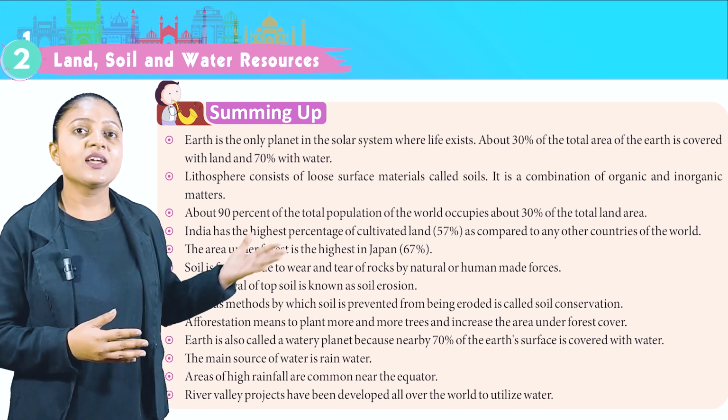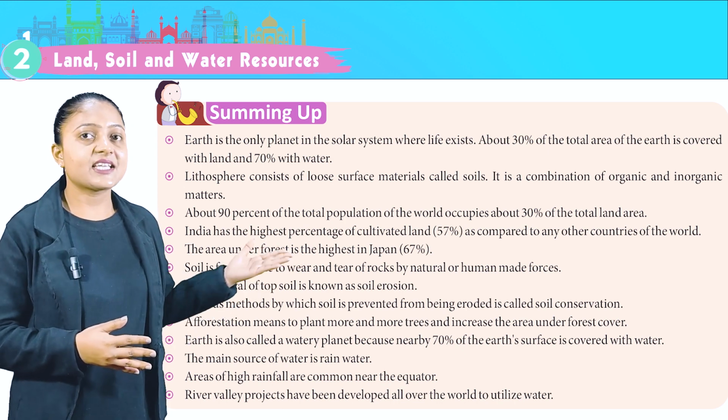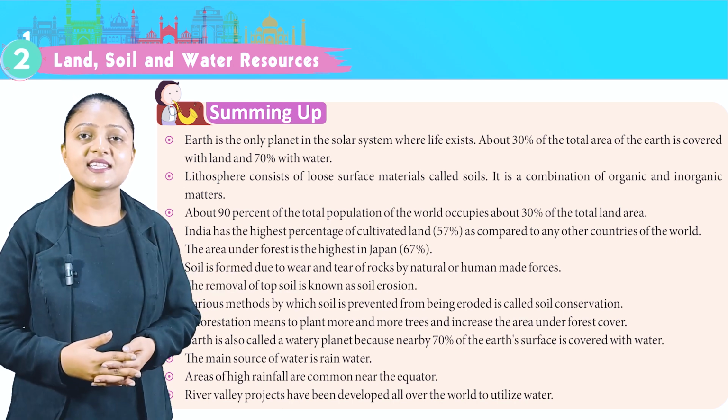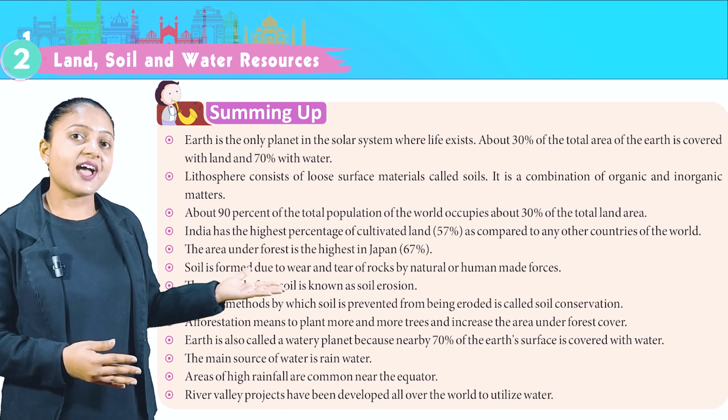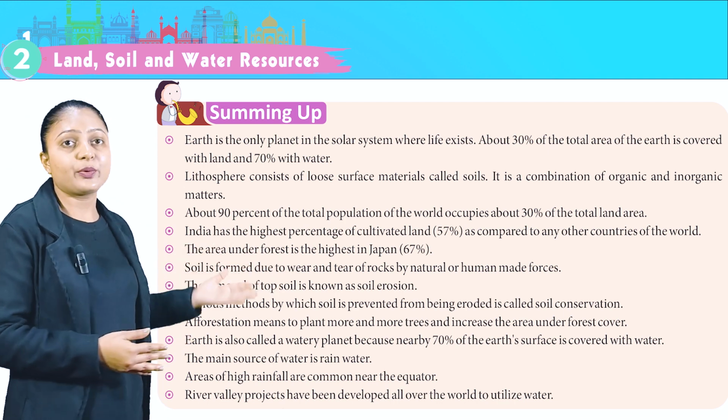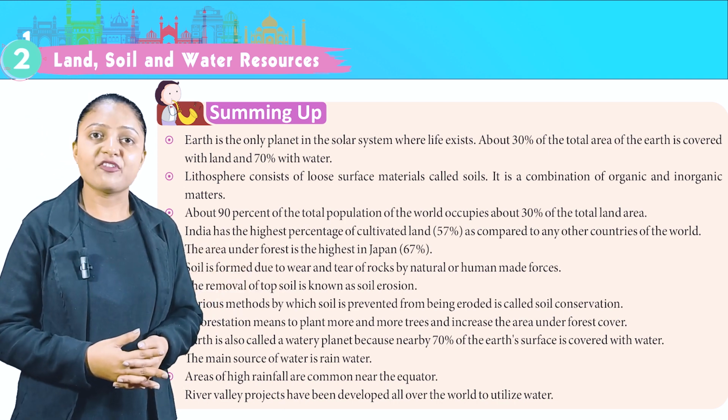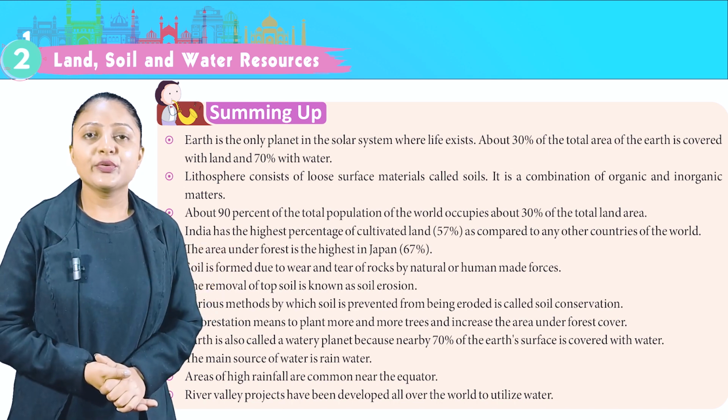Earth is also called a watery planet because nearly 70% of the Earth's surface is covered with water. The main source of water is rainwater. Areas of high rainfall are common near the equator. River valley projects have been developed all over the world to utilize water.